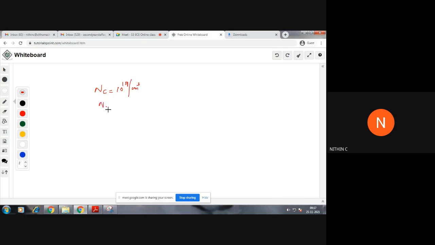You have NV as 5 into 10 raised to 18 per centimeter cube. Then you have EG, that is forbidden energy gap, as 2 electron volt. Then the temperature is 900 Kelvin. Finally you are given N0, that is equilibrium electron concentration, as 10 raised to 17 per centimeter cube. So these are the values which are given.